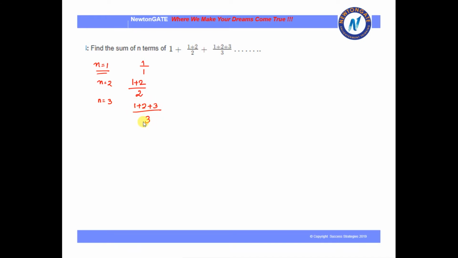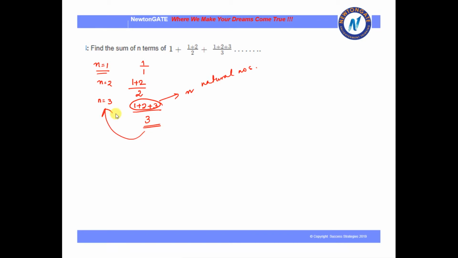That means we are actually taking the sum of n numbers in the numerator. Okay, n natural numbers we are taking in the numerator, and in the denominator we are taking the number n.